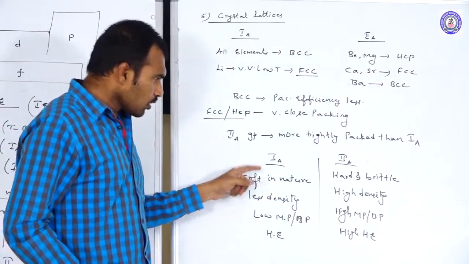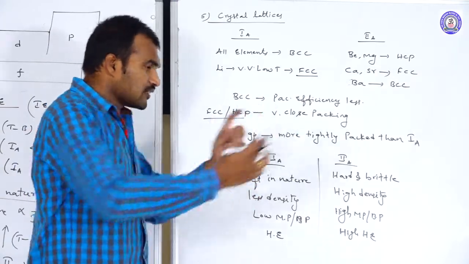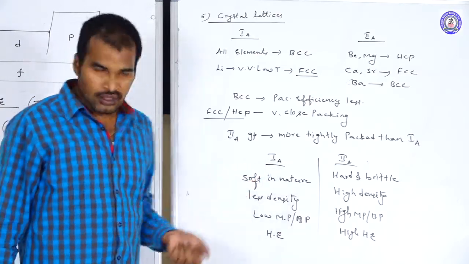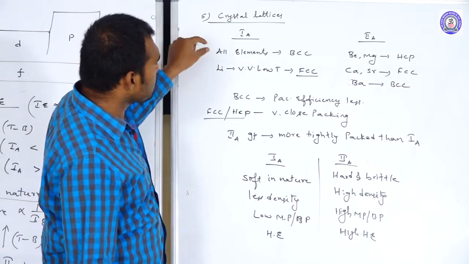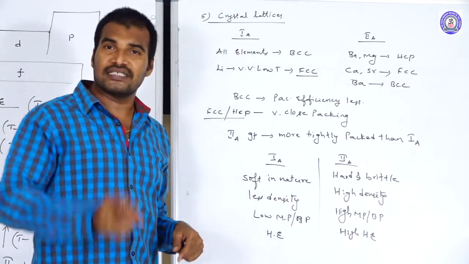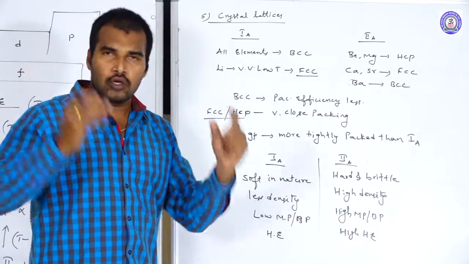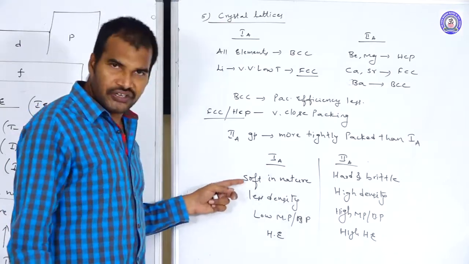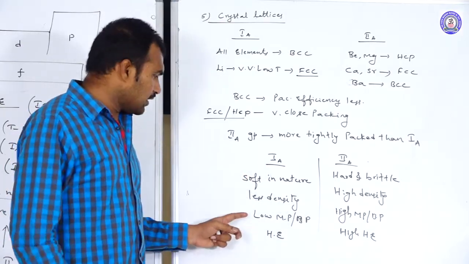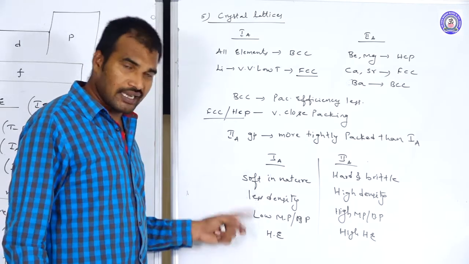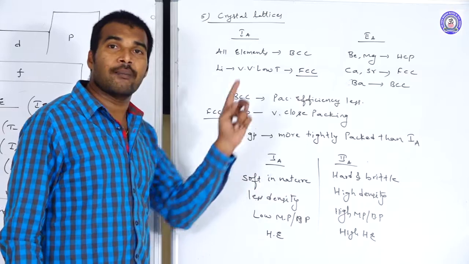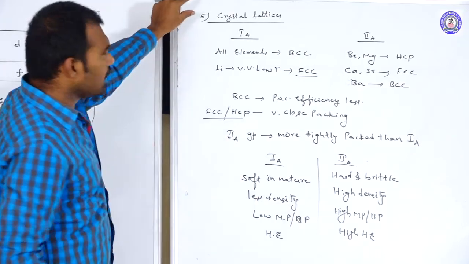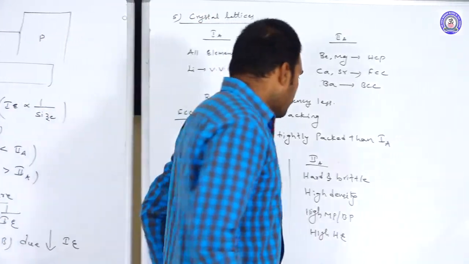So this is about why, when you compare the 1A group elements with the 2A group elements, the 1A group elements are soft in nature. We can even cut them with a knife. They are very soft because most of the 1A group elements are BCC. In BCC crystal lattices, the atoms are very loosely packed, so their packing efficiency is less, so they are very soft in nature and have less density. Their melting and boiling points are also low, and their hydration enthalpy is also less compared to the 2A group elements. So this is about the crystal lattices. Let us move to the next one,